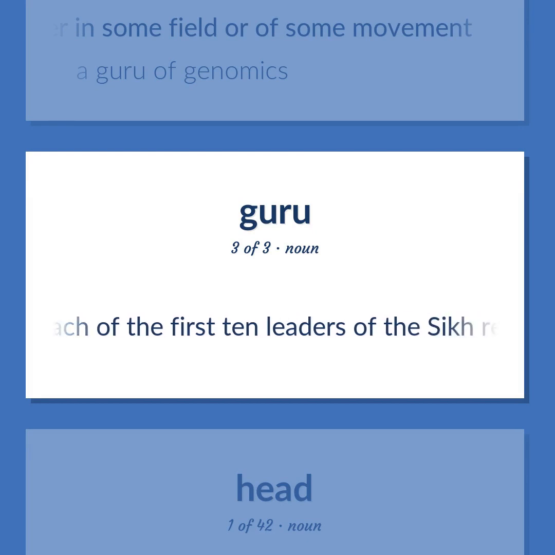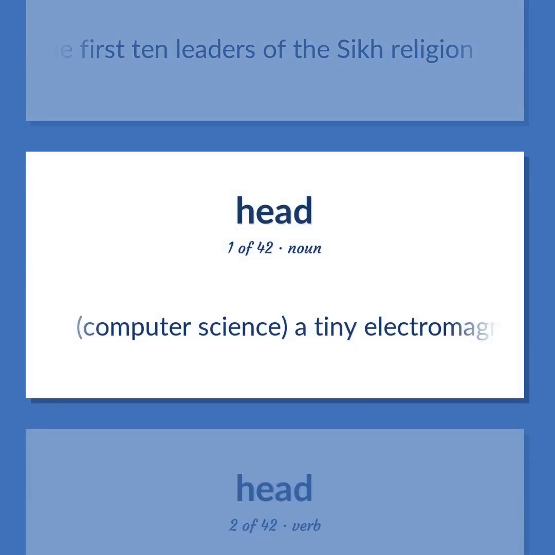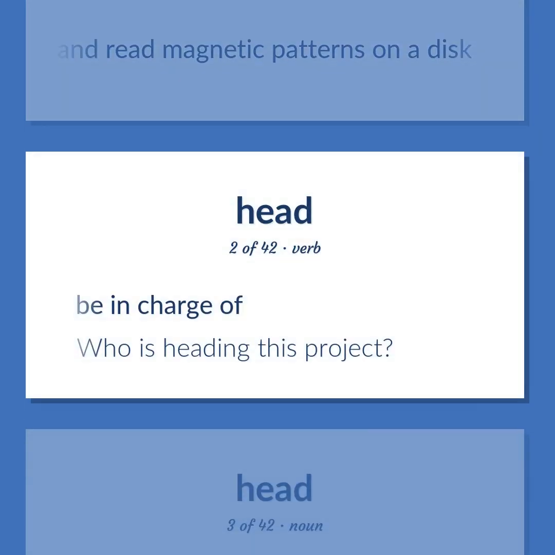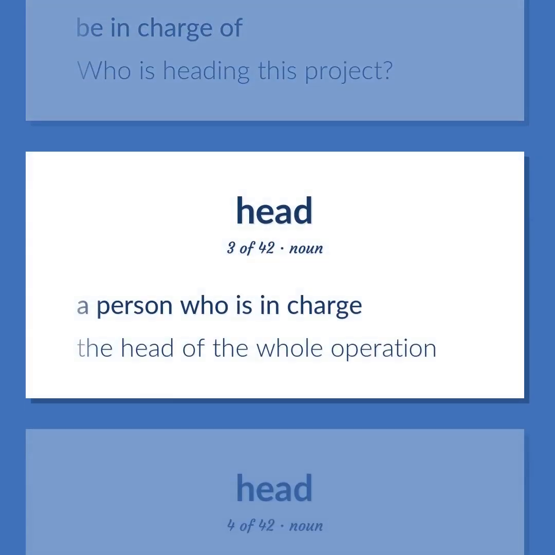Each of the first 10 leaders of the Sikh religion. Computer science. A tiny electromagnetic coil and metal pole used to write and read magnetic patterns on a disk. Be in charge of. Who is heading this project? A person who is in charge. The head of the whole operation.